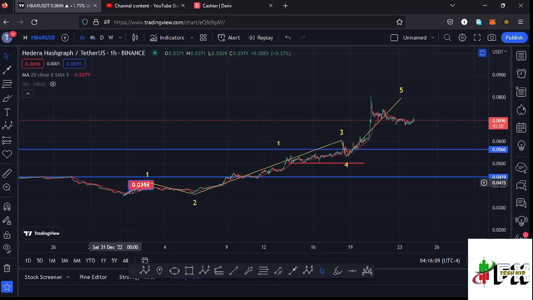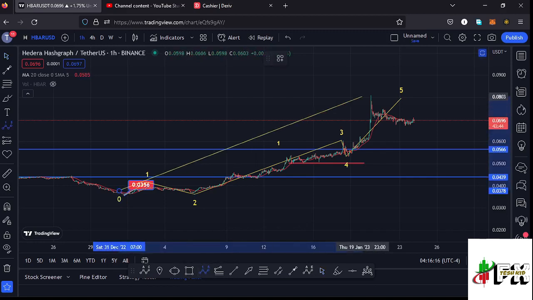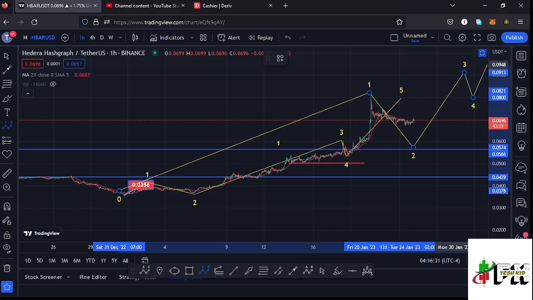And after seeing this 5-wave structure to the upside, we can now term this whole structure as a larger Elliott wave count 1 to the upside. After seeing the formation of a higher Elliott wave count 1, what we expect next is a bit of a corrective structure in the formation of a second wave before we see a wave 3, then a wave 4, and then continue pushing even higher in the formation of that wave 5.